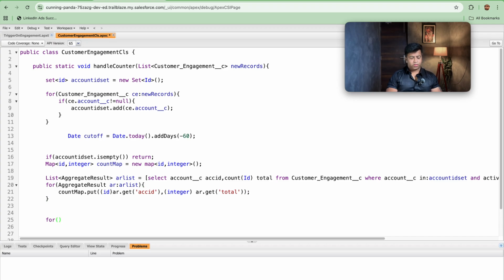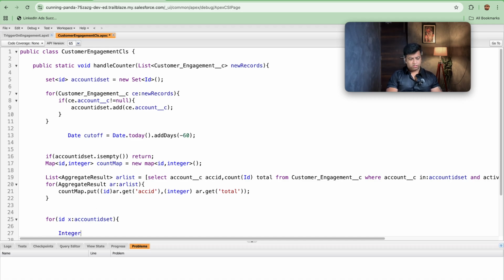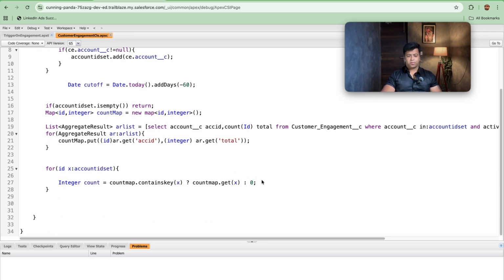So first thing that I will be doing, for Id x : accountIdSet, and after doing this, first thing we will be doing is getting our Integer count is equal to, first checking from the map, if countMap.containsKey, which key is required, that is x, then question mark countMap.get(x), it will provide me this value, else it will provide me 0. If it has a value, then we will be providing that value.